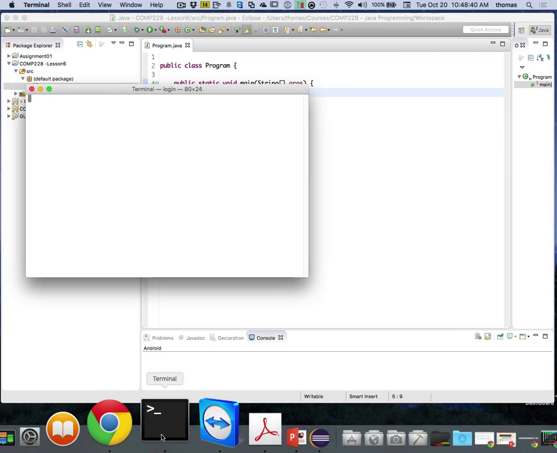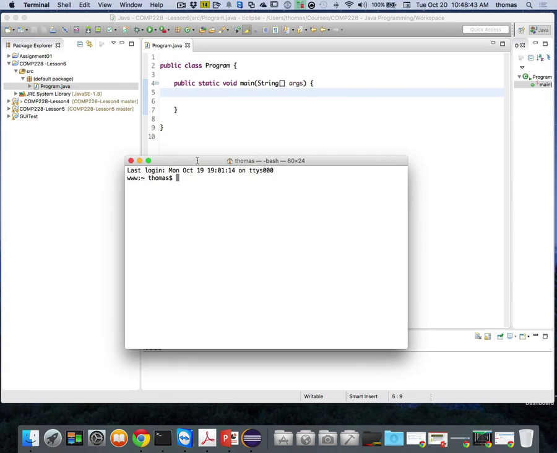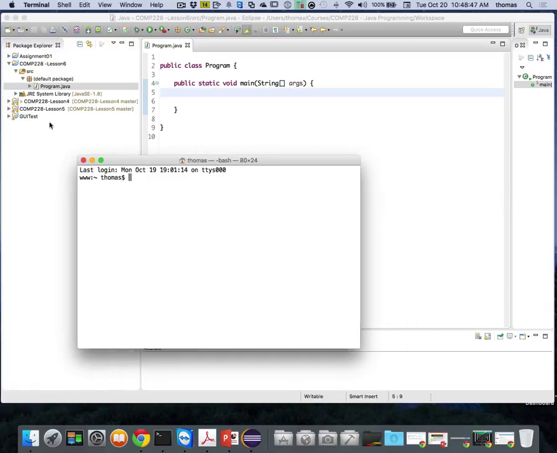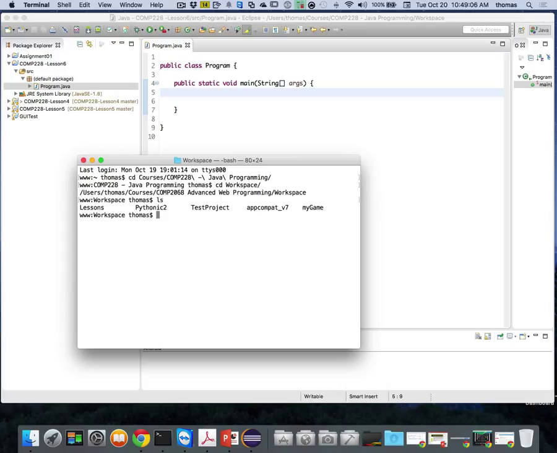So let's go into command line. Now again, if you're using a Mac or a Linux machine, it's going to look like this. For Windows, you're going to have command prompt, but really you have to navigate to where you're keeping your files. Remember I had some trouble with that because of the way my machine is configured, but don't worry about me. So I'm going to go to courses, and I'm going to go to COMP228 Java programming, then workspace, and if I do a list, I got the wrong list, because if I do a path, my path is users Thomas courses COMP2068, which is not right.